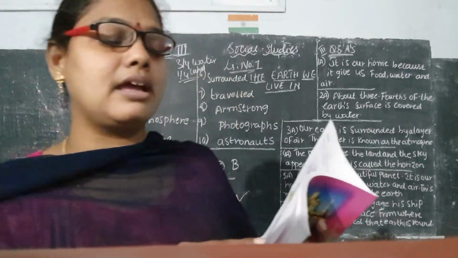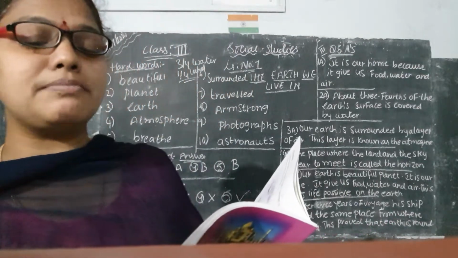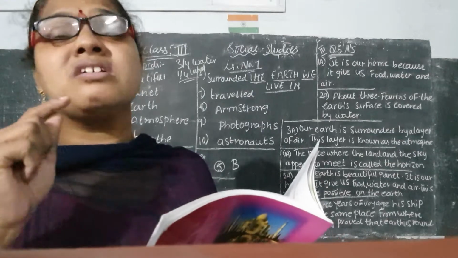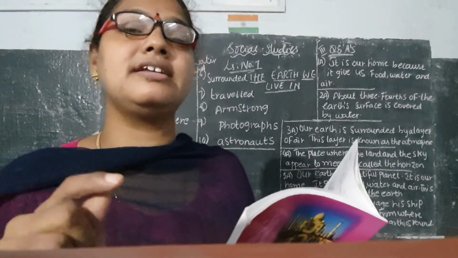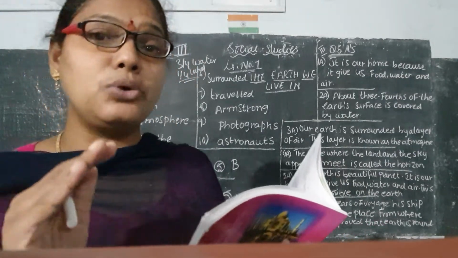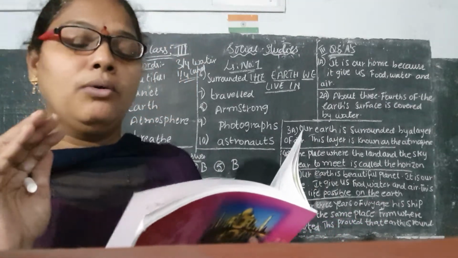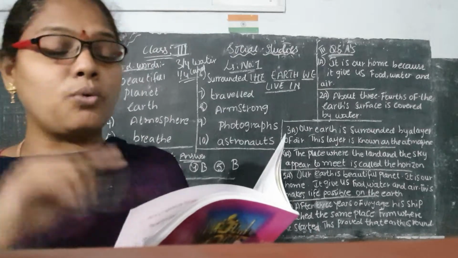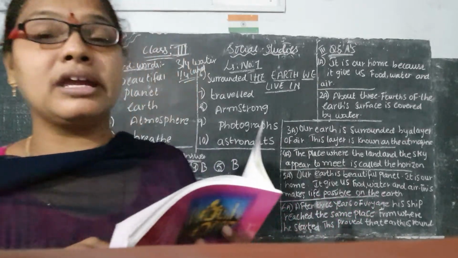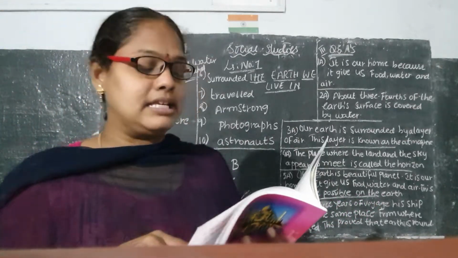Again, one more person, Neil Armstrong, was the first man to land on the moon. Who is the first person? You have to remember, children, you are in 4th class. So this is a new word, it seems. Neil Armstrong is one of the persons to land on the moon. Who went to the moon first? Neil Armstrong, in the year 1969.